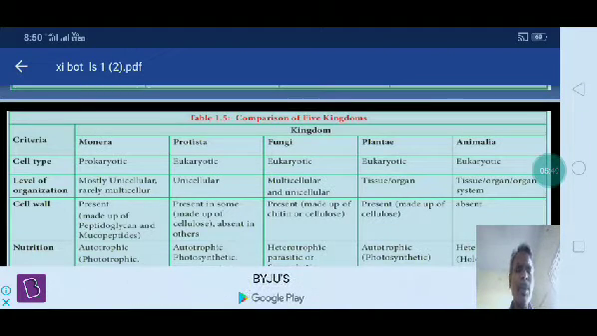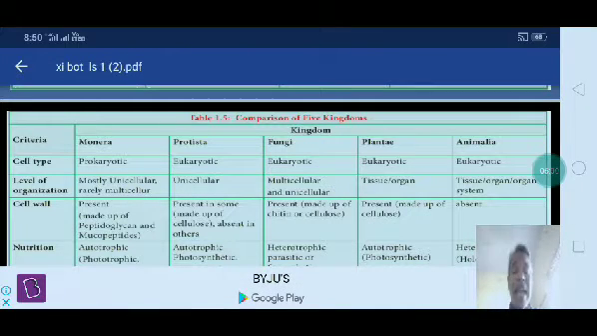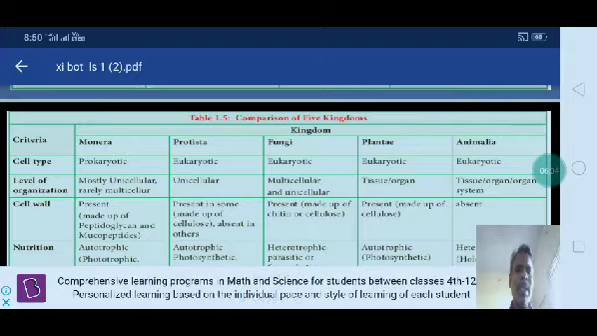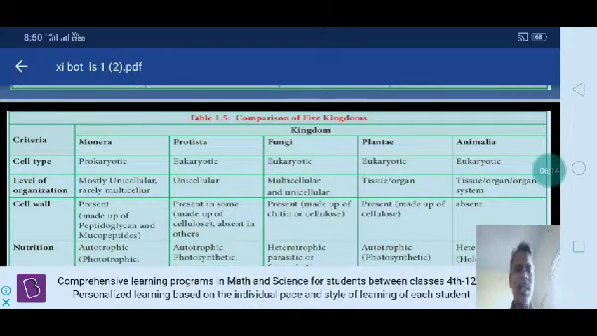Only Monera is prokaryotes. Then level of organization: mostly unicellular, rarely multicellular. Uni means single-celled organisms are there; multicellular means many cells. Here in Protista, unicellular. In Fungi, multicellular and unicellular. In Plantae, tissue and organ systems are there. In Animalia, tissue and organ systems are there.